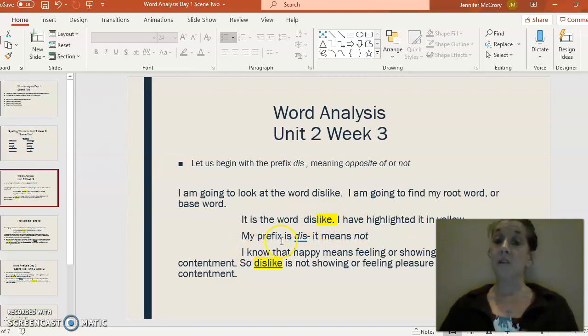Now, my prefix is dis, and as you see, we've added it to the beginning, and it means not. So I know that like means feeling or showing pleasure or contentment. So dislike is not showing or feeling pleasure or contentment.